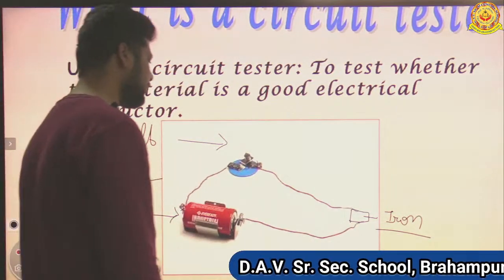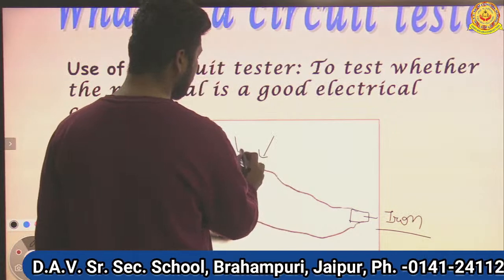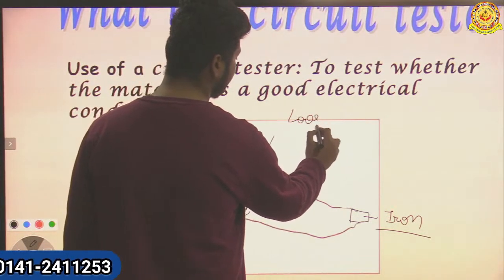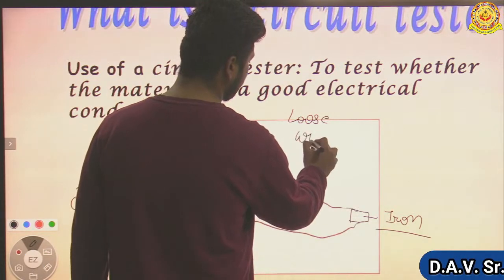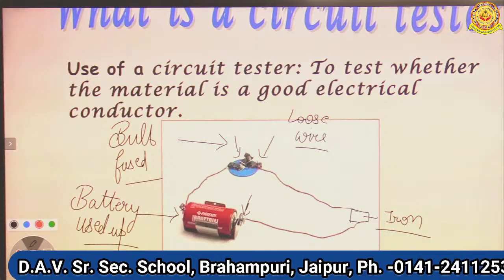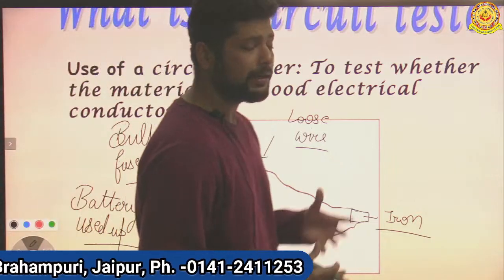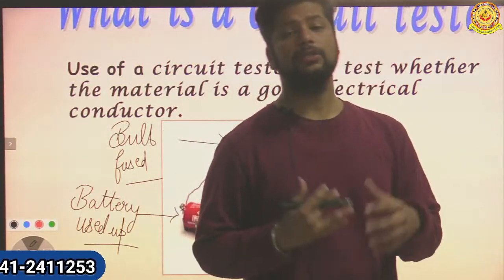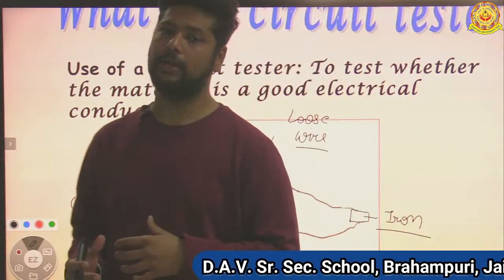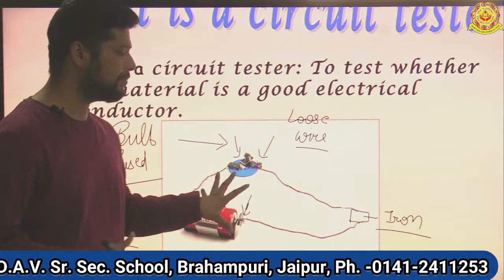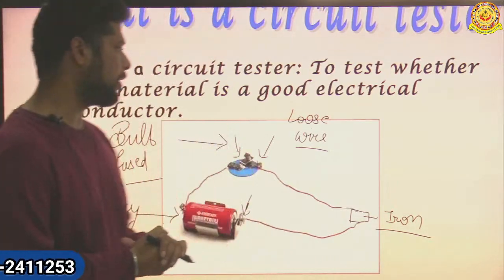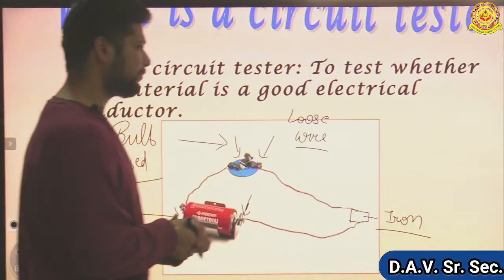Or the third case will be the wires can be loose. The wires which are connecting can be loose. So here are certain conditions: if we are testing with our tester and the tester is not working, then we can consider these situations, and if these three situations are checked, then we can again use our tester for different purposes.